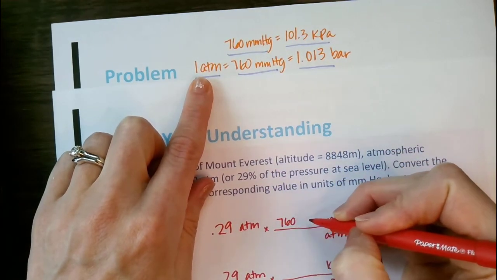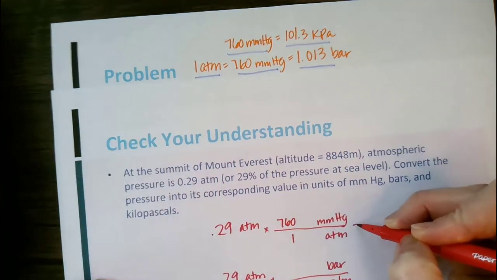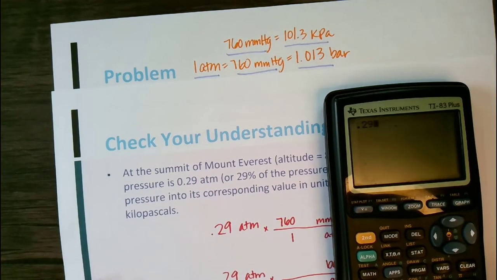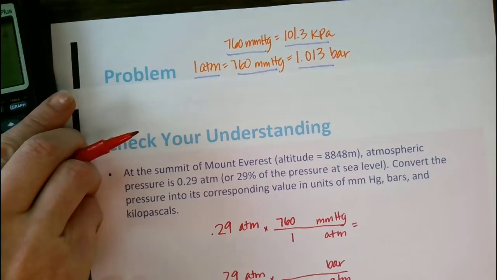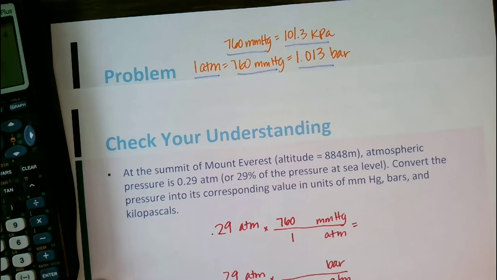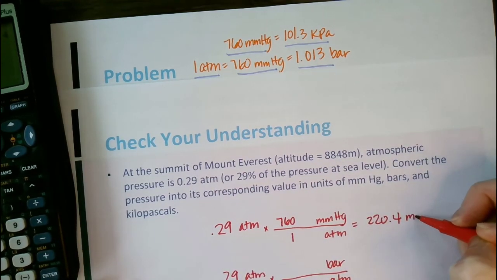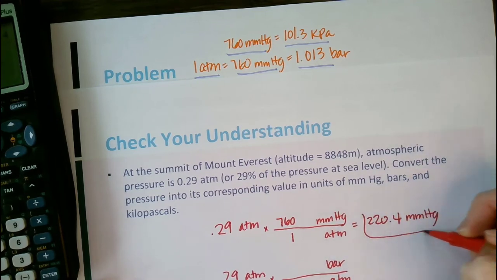So I'm just going to use this conversion factor, that there's 760 millimeters of mercury in 1 atmosphere. So I'm just going to do 0.29 times 760. So 220.4.